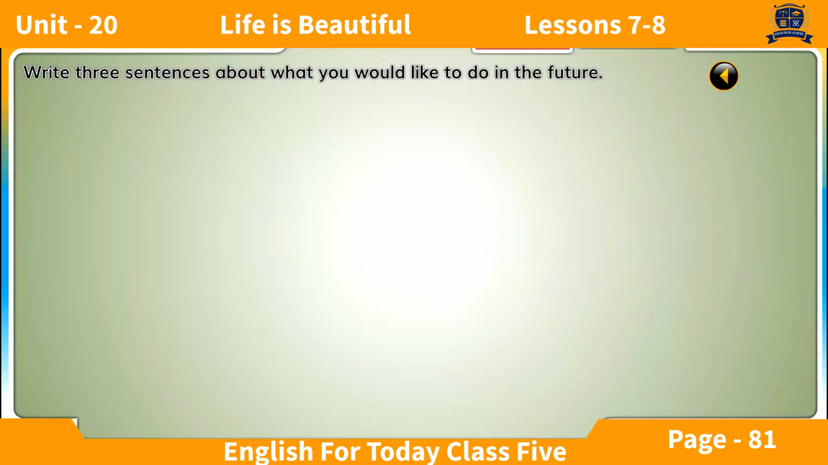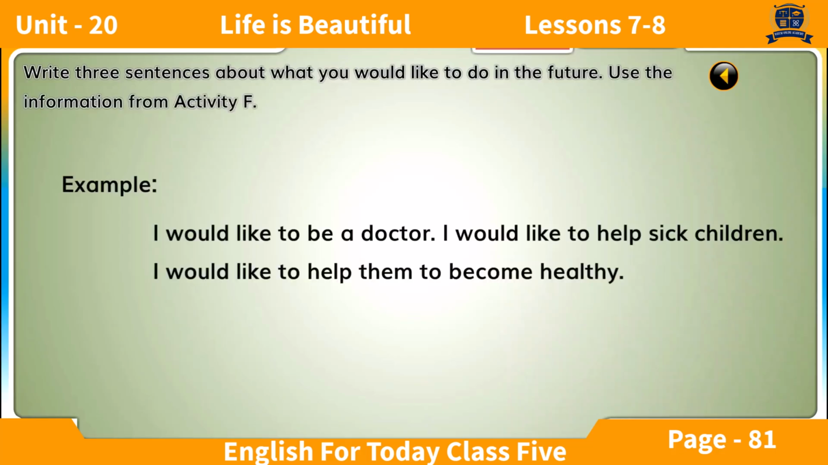Write 3 sentences about what you would like to do in the future. Use the information from Activity F. Example: I would like to be a doctor. I would like to help sick children. I would like to help them to become healthy.